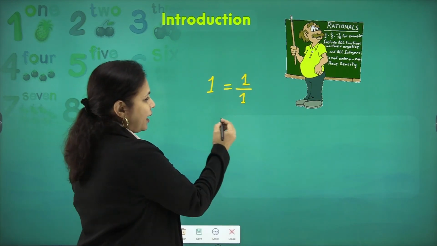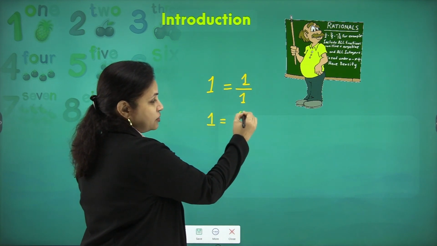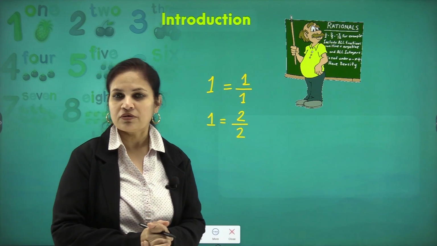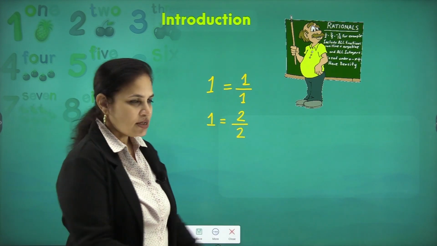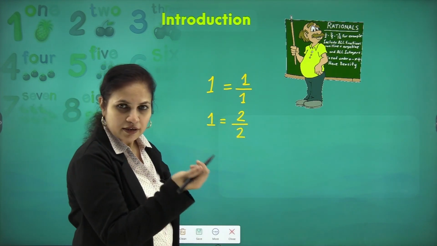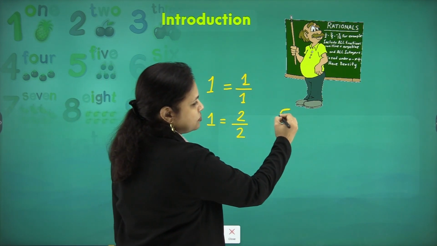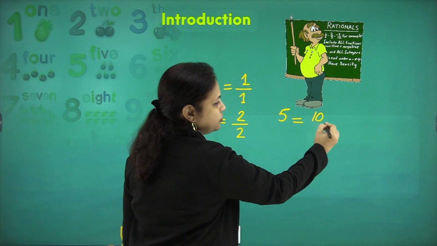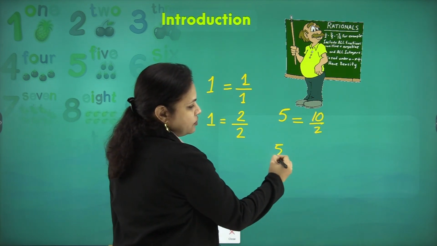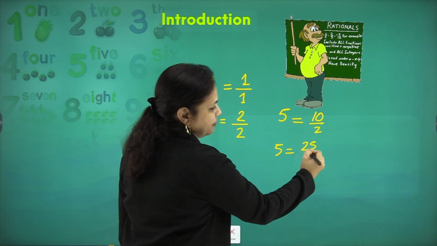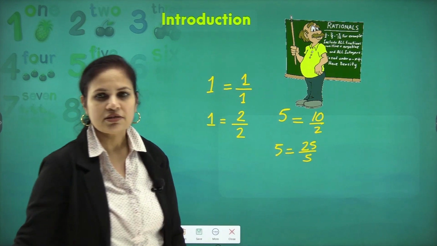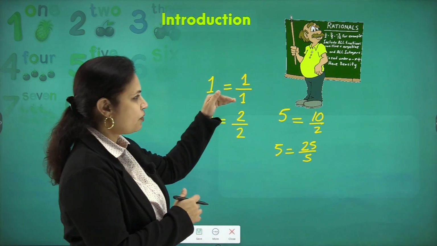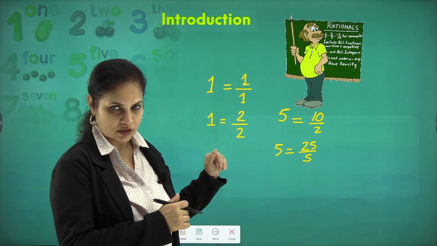Yes. I can write 1 as 2 upon 2. I can write 1 as 3 upon 3 or 1000 upon 1000. Similarly, if I choose any other natural number, for example 5, 5 can be written as 10 upon 2. 5 can also be written as 25 upon 5. This is all about how we can represent a natural number in the form of a numerator upon denominator.